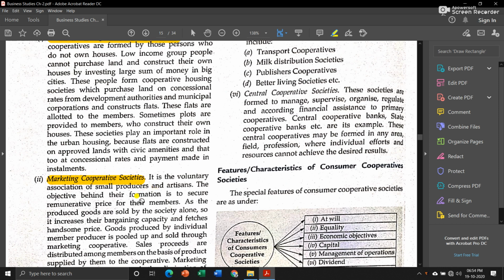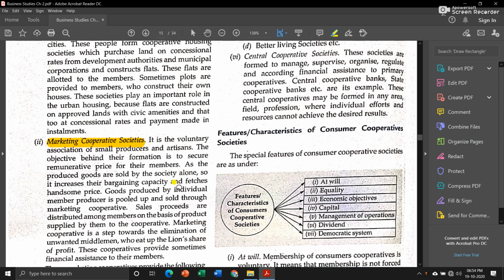In this type of cooperative societies, people or small producers or artisans voluntarily come together and form a group. What they do is they produce goods sold by the society alone, so it increases their bargaining capacity and fetches a handsome price. They can either purchase, or manufacture their own goods and then sell them to the market. Goods produced by individual member producers are pooled up and sold through the marketing cooperative.